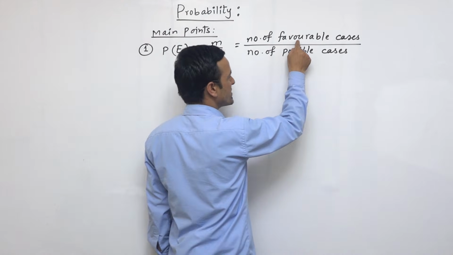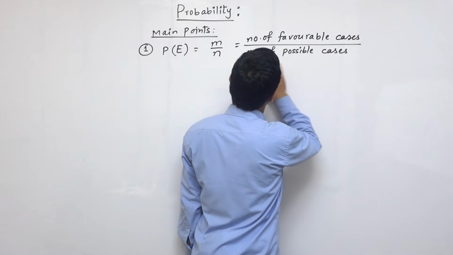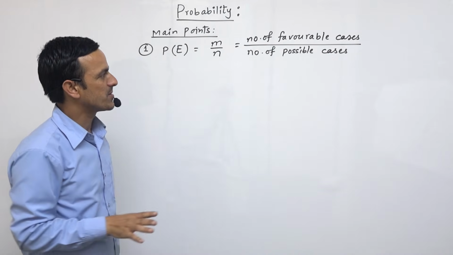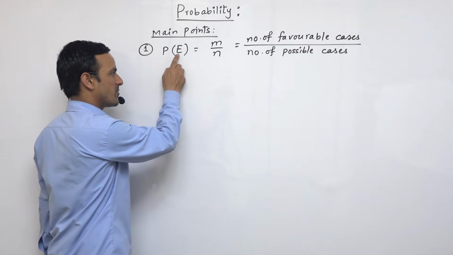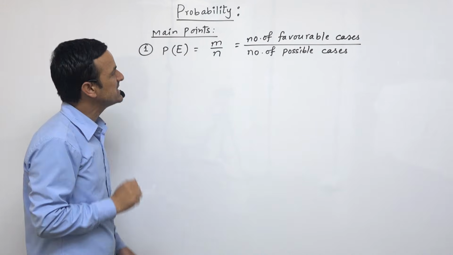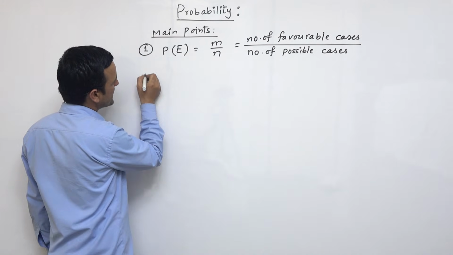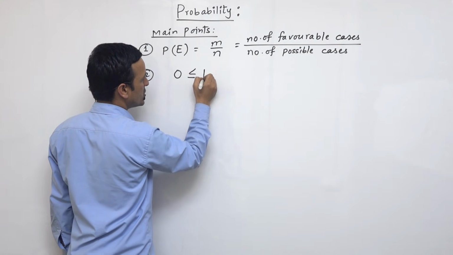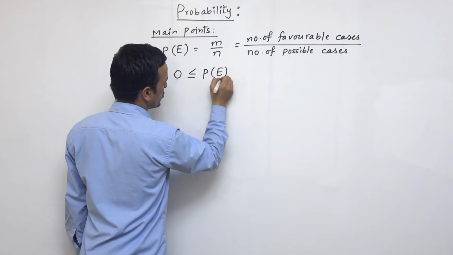It is a required result from the possible cases. So the number of favorable cases divided by the number of possible cases is the probability. This is the empirical formula of probability. And as you know, probability always lies between 0 and 1.